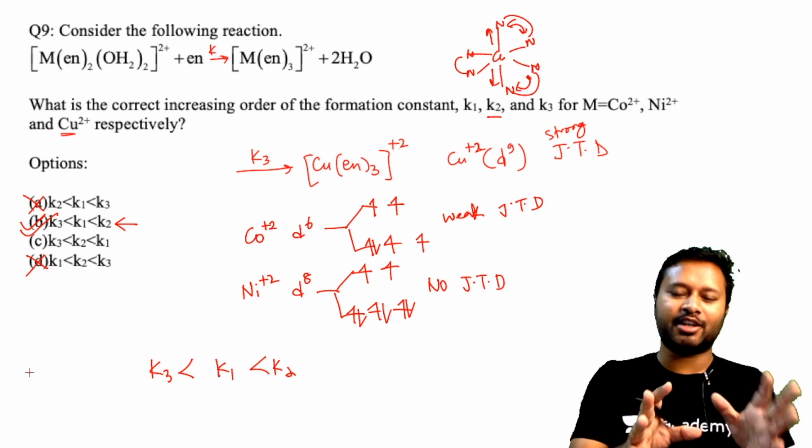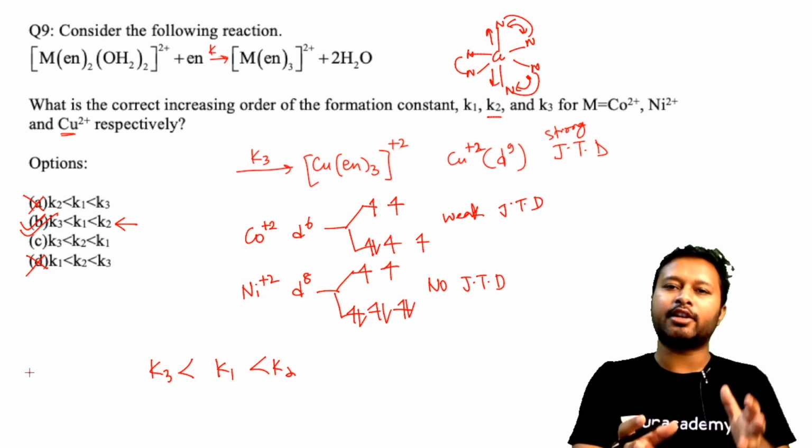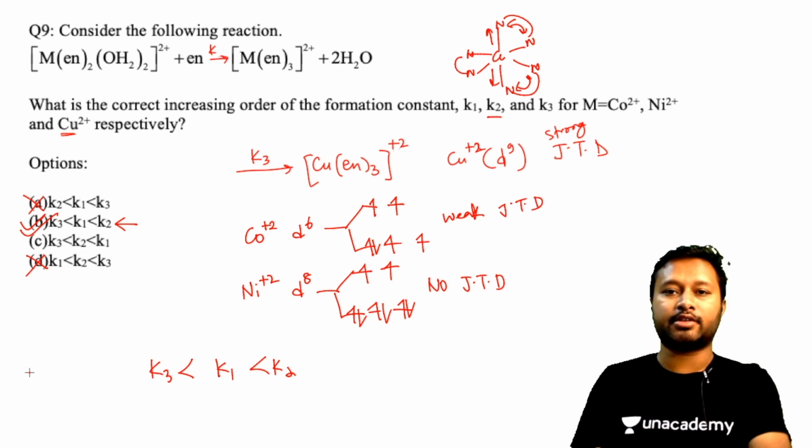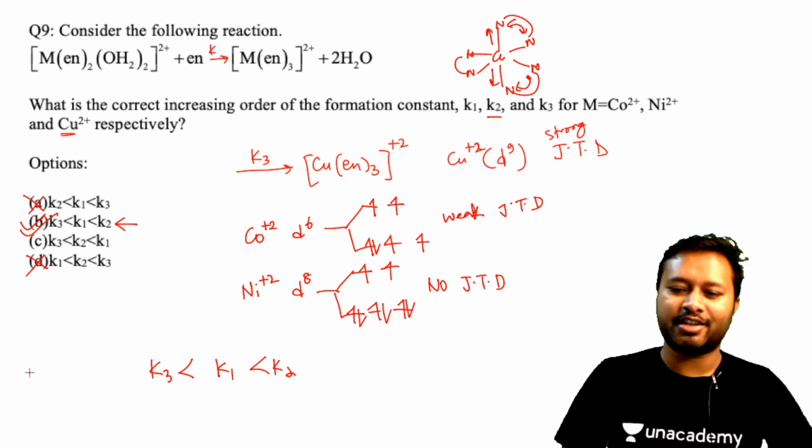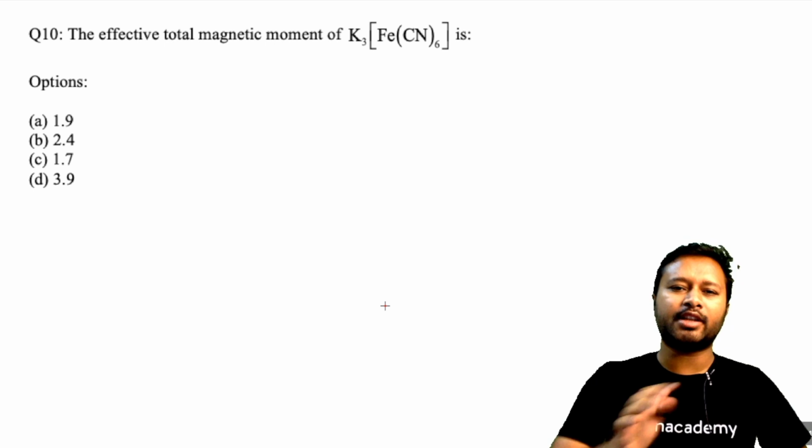I hope you understood the concept. So see how beautifully Jahn-Teller distortion is used to understand the rate constant in this case. Let's go to the last question of this video. The last question is pretty simple.